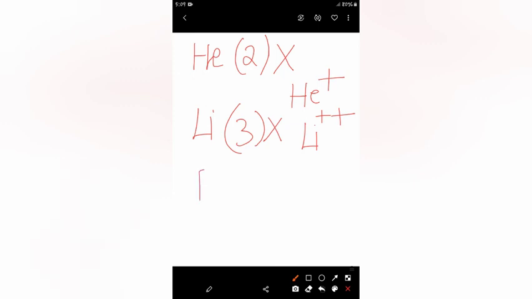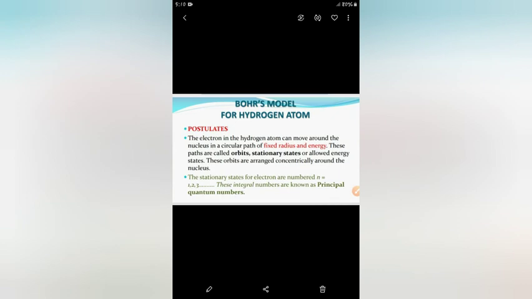Similarly, if I talk about beryllium, whose atomic number is 4, then Bohr's model is not applicable on it. Okay. But if I remove electrons and Be changes to Be plus 3, then the Bohr's model is applicable on it. So I hope it is clear to all of you that Bohr's model is applicable on hydrogen and hydrogen like species. Fine. So let's move into the postulates of Bohr's model.